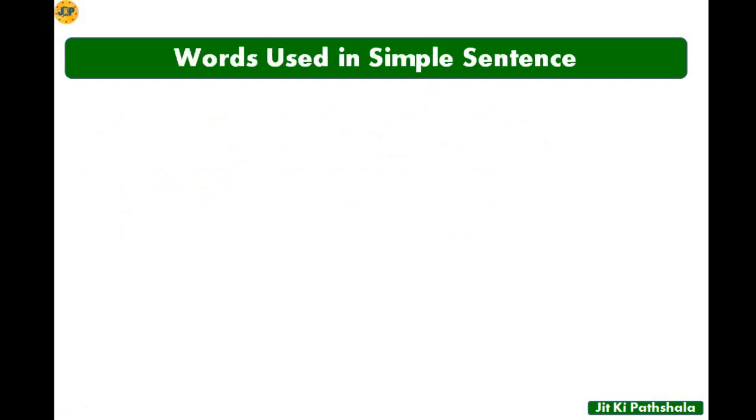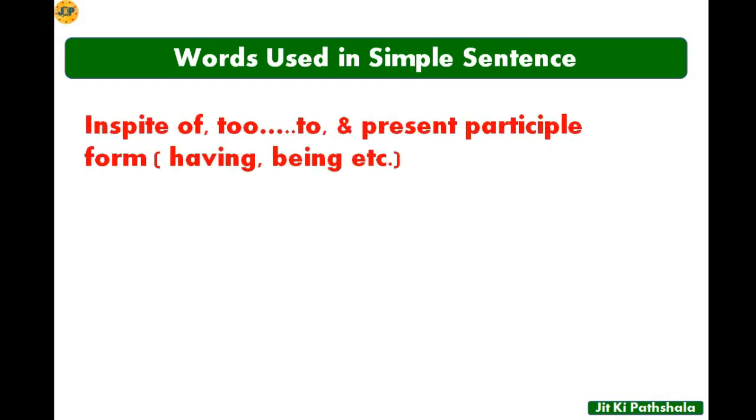So now I have prepared some of the words which will help you to understand the sentences properly and which will actually help you to transform the sentence. So here, transform a sentence from simple to complex or complex to compound. So here are some words. So first we will see words used in simple sentence. So you can see these are the words like in spite of, to and present participle form like having, being, etc. So with the help of these words, you can transform a sentence to simple sentence.